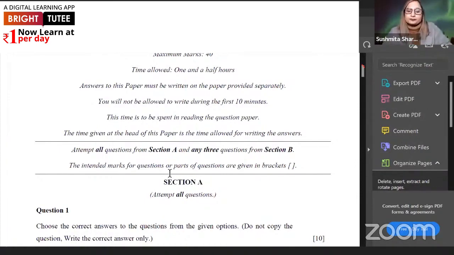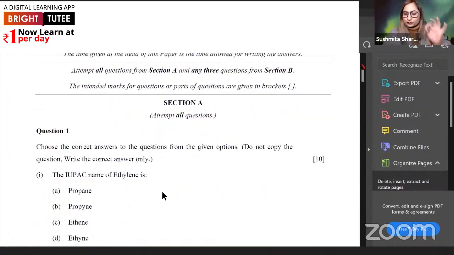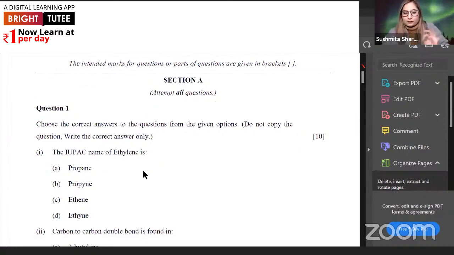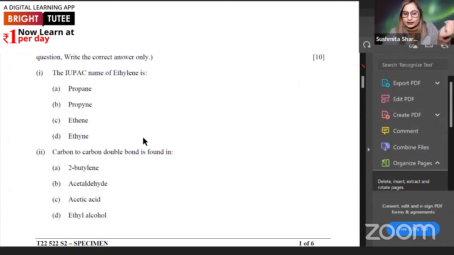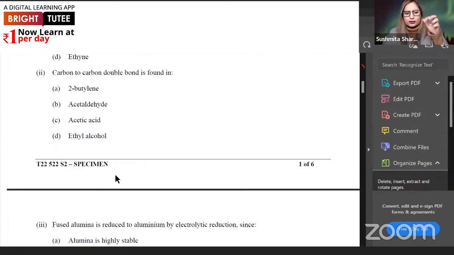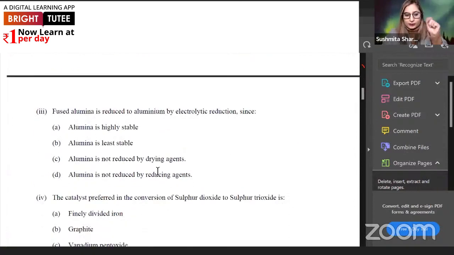Now let's start. Section A has only multiple choice questions, and section B has 5 questions in total. Each question carries 10 marks. So you only have to attempt 3 questions out of those 5 questions. So let's also read the questions. The ammonia portion will also be covered right now only. So as you can see, these are from the organic chemistry portion. IUPAC name of ethylene, carbon to carbon double bond is found. Yes, then this is from metallurgy.